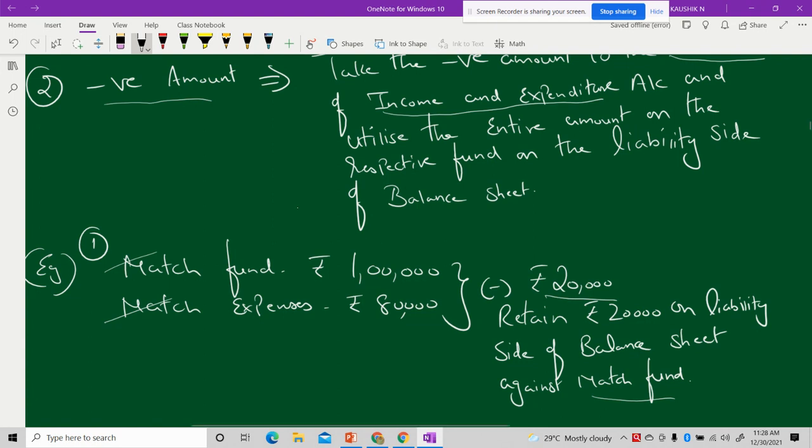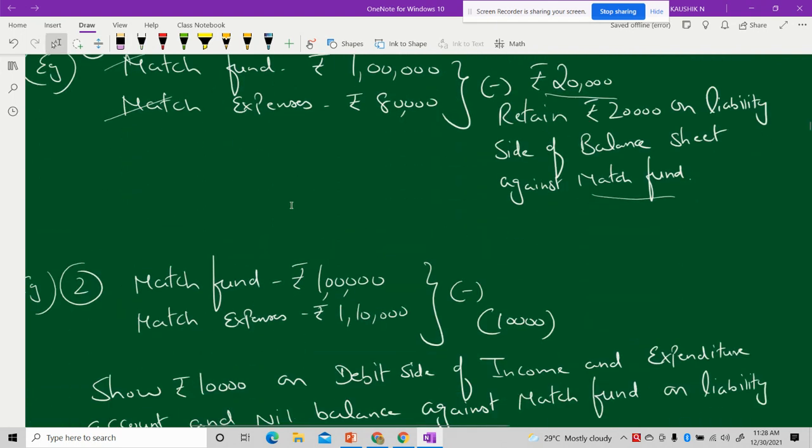Hope you are understanding the concept. Now, moving on to the second category. You still have the same match fund of rupees 1 lakh, but in this case, you have spent an amount of rupees 1 lakh 10,000 against match expenses. What is the difference between these two values?